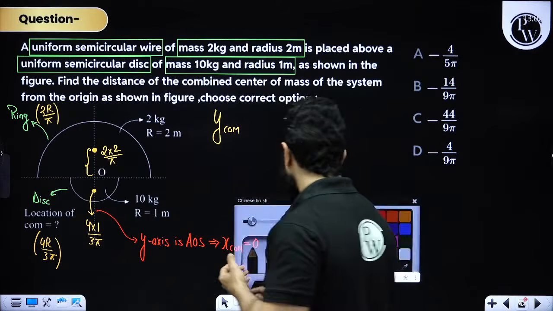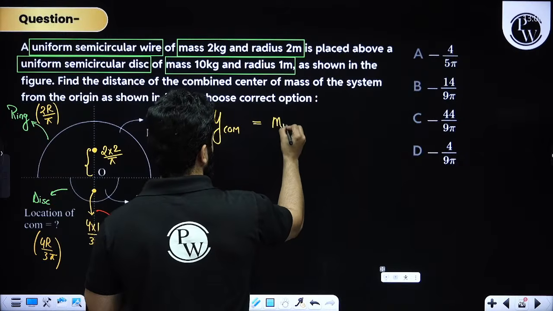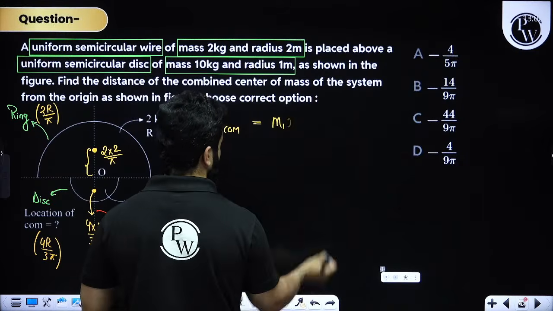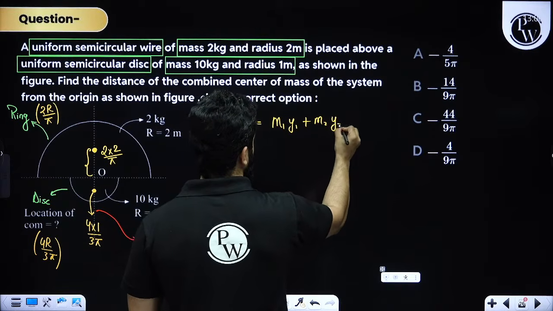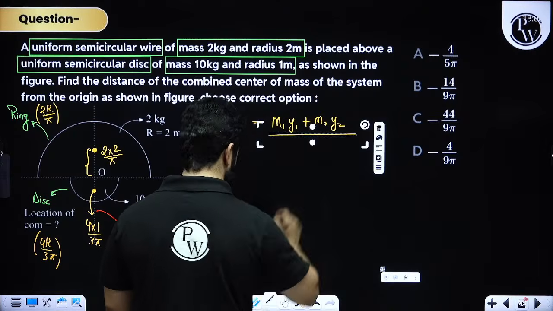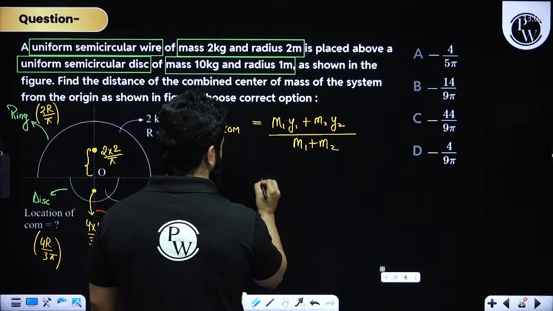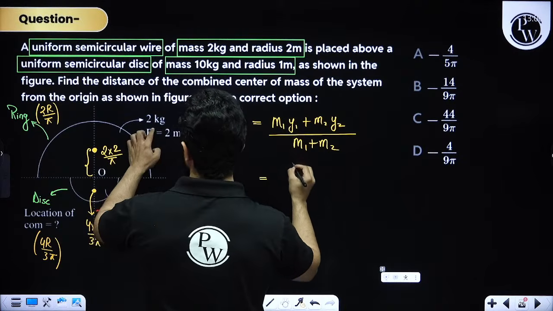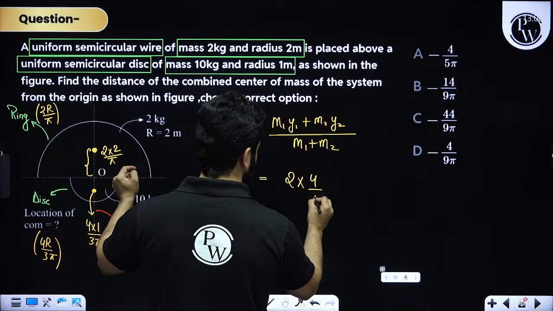So to solve this particular problem, now it is very easy. We are going to simply use the concept of combined bodies: M1y1 plus M2y2 divided by M1 plus M2, my dear friends. So the mass of this ring is 2 kg, and this was 4 by pi.